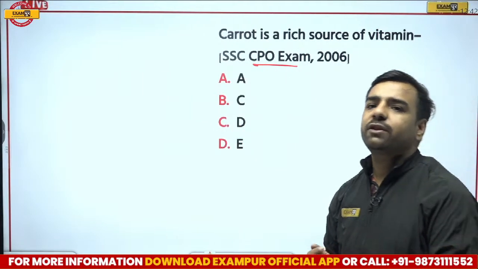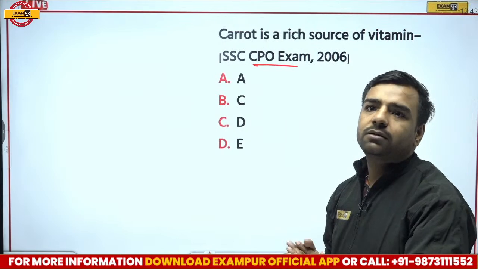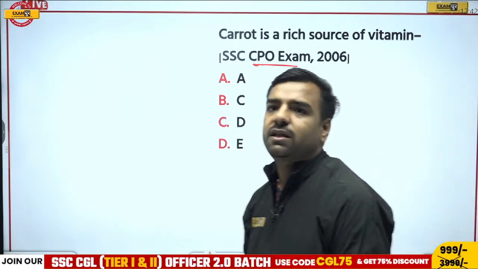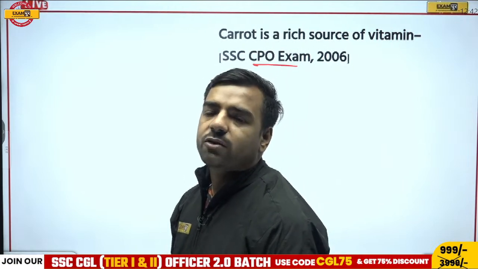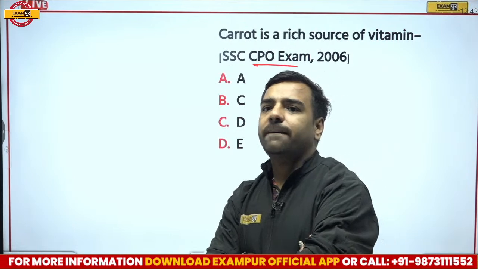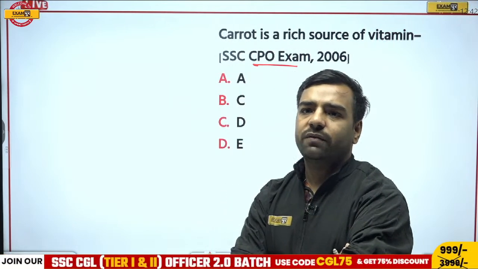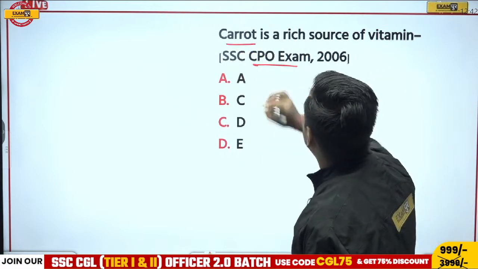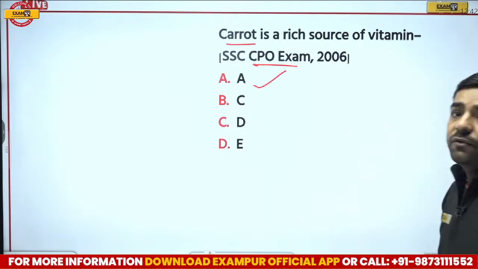Yes, so Shankar is going with option number A. Avan is also with A, Akhleshwar is also with A, Vinod is with A, Vikram is with A. Durgesh, your answer is left. So what's your answer? Waiting. So Shankar, Avan, Akhleshwar, Vinod, Vikram. Very good. If I talk about this carrot, carrot is a rich source of vitamin A.